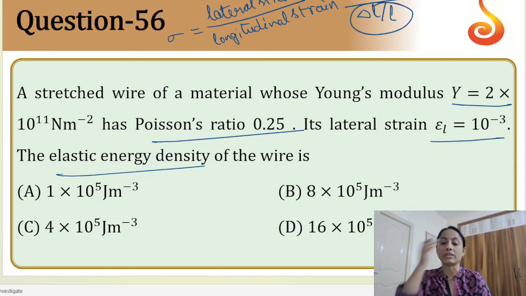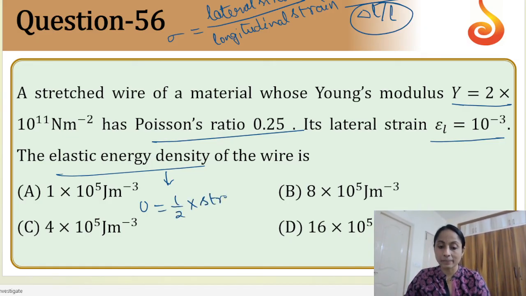If you can find delta L by L, then we need to find the energy density. The formula is U is equal to half into stress into strain. By using this formula, we can find the stress. So if you can find the stress, no need.